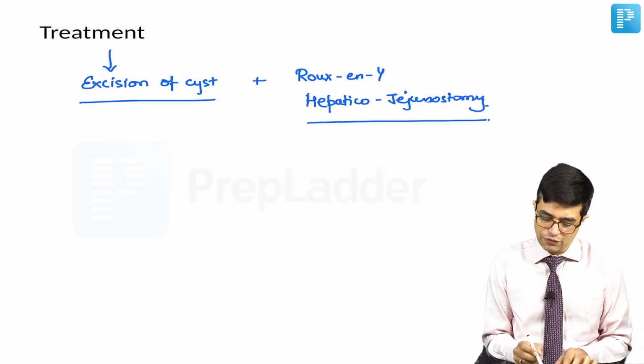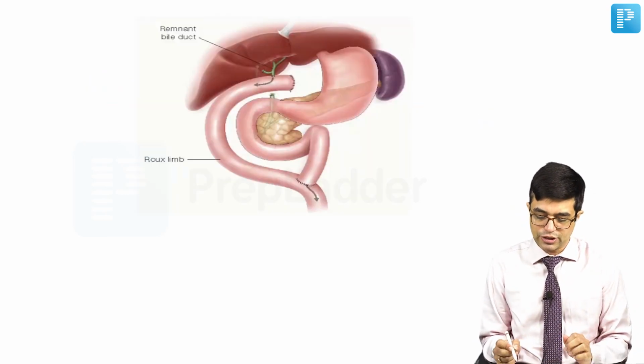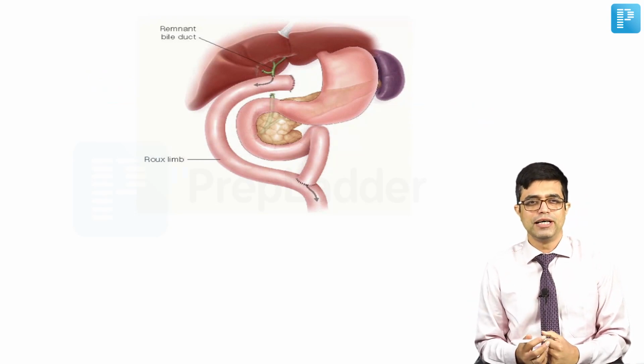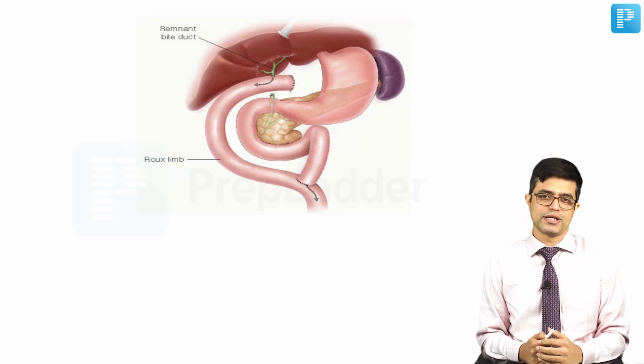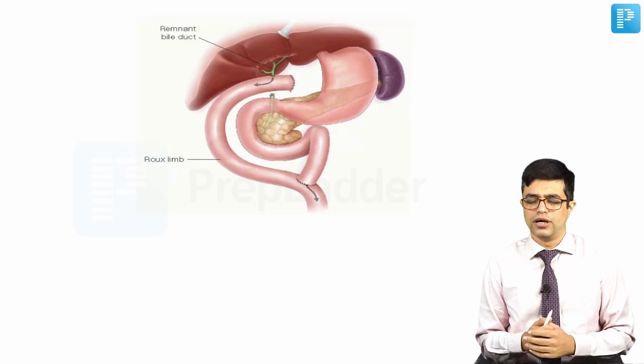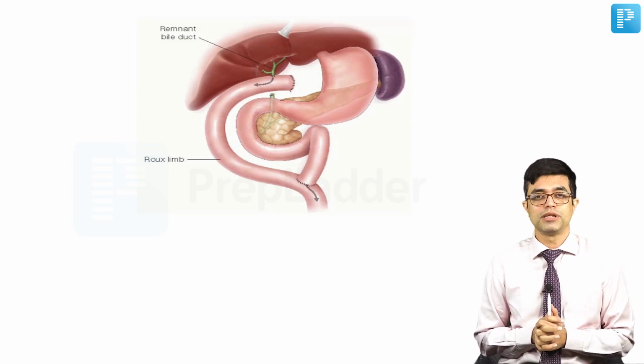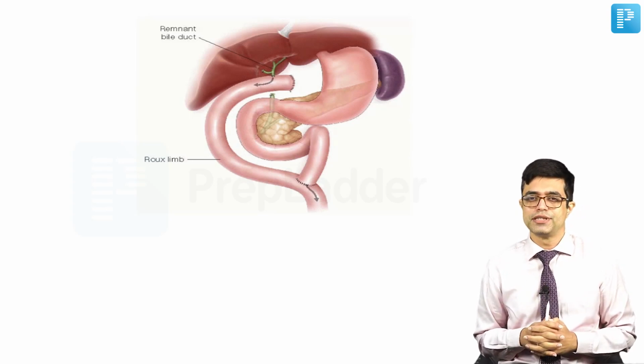And of course, before the patient undergoes treatment, you will also give symptomatic therapy. If pruritus is prominent, you can give cholestyramine, you can use ursodiol, and you can even use rifampicin for pruritic symptoms, but the therapy of choice is always surgical.